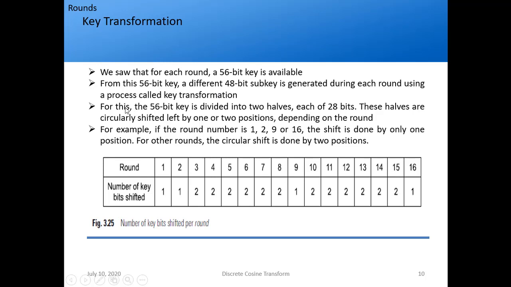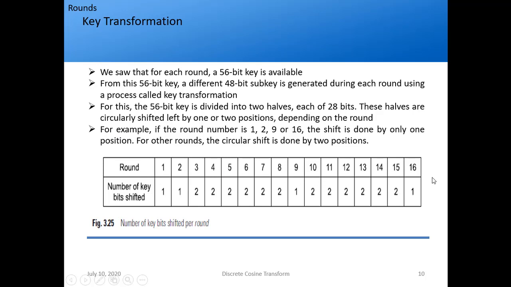So how does it do it? The 56-bit key is divided into two halves. Half of this is 28, so each half is of 28 bits. Then these halves are circularly shifted left by 1 or 2 positions depending on the round. If you have not understood this, just refer to this table.